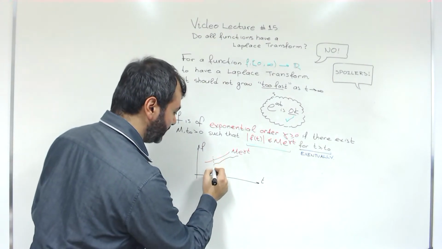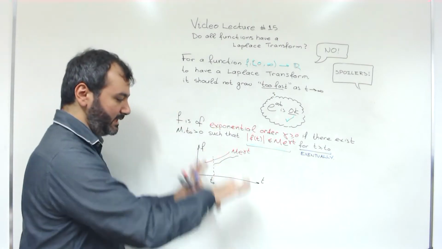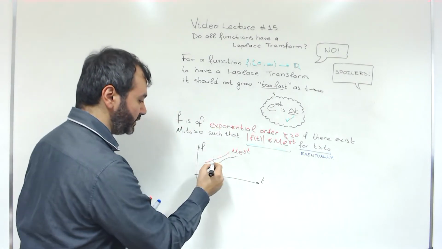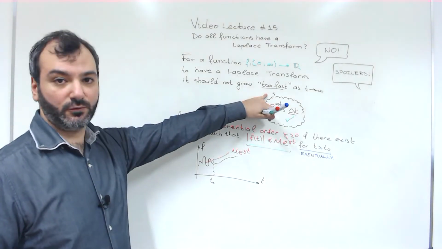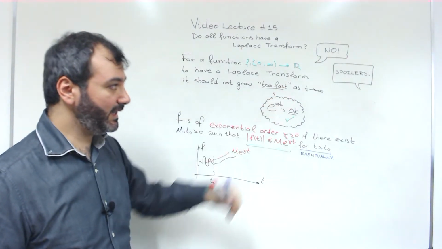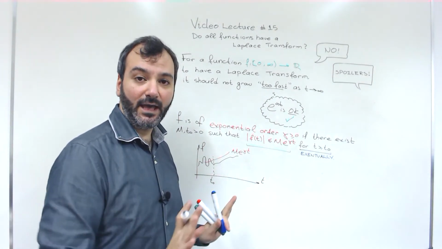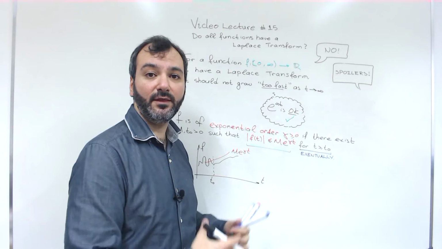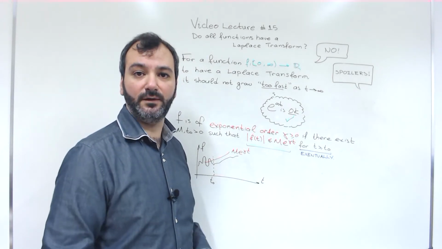Eventually, after some time t0, after t0, it stays below there. We don't care how the function behaves in the beginning. And then the function doesn't grow too fast. And if that is the case, we avoid that as t goes to infinity, the area grows too fast, and then the integral explodes and it goes to infinity.